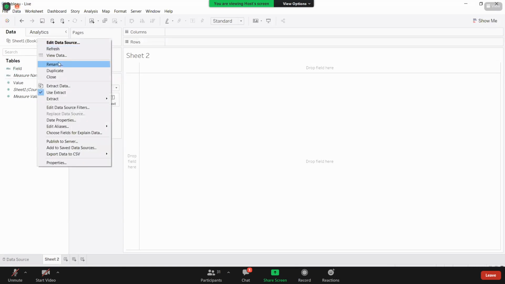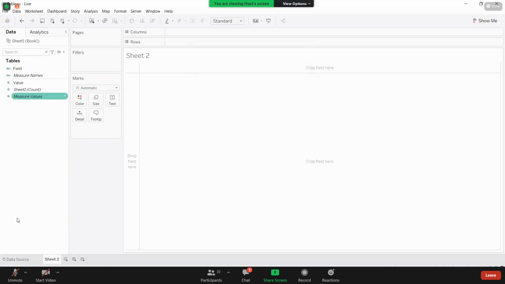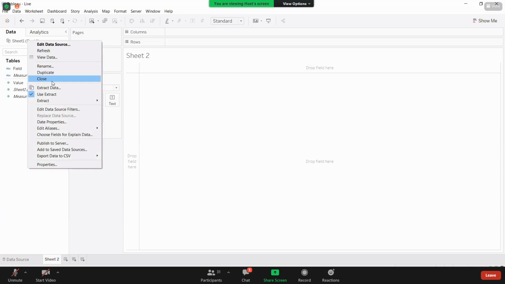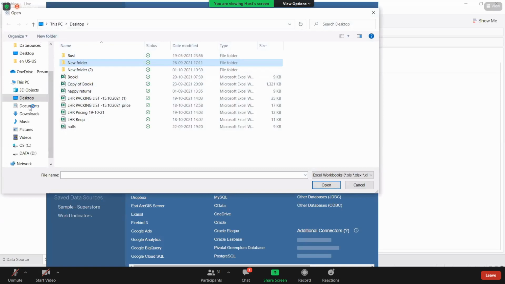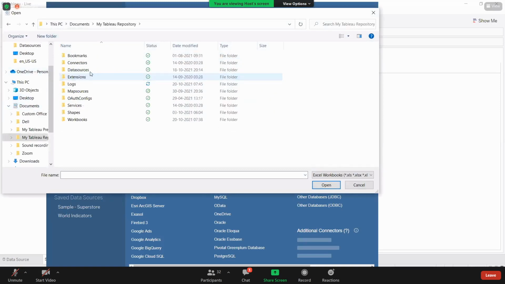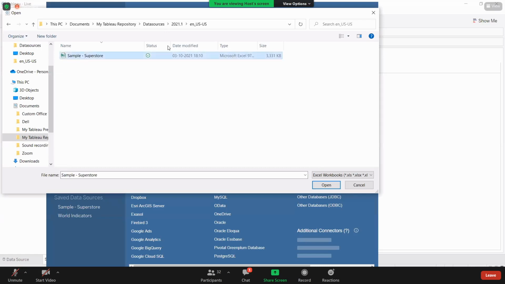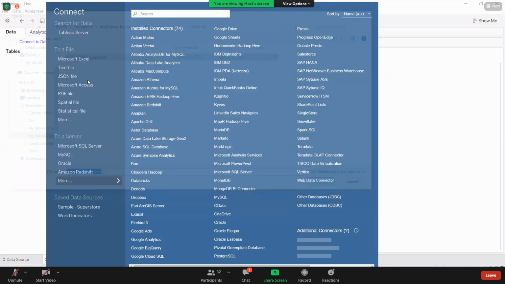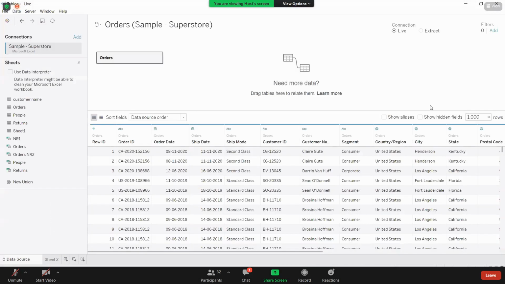What is this? One second, guys. I haven't extracted the data, right? Let me connect to this. Now here I'm extracting the data.